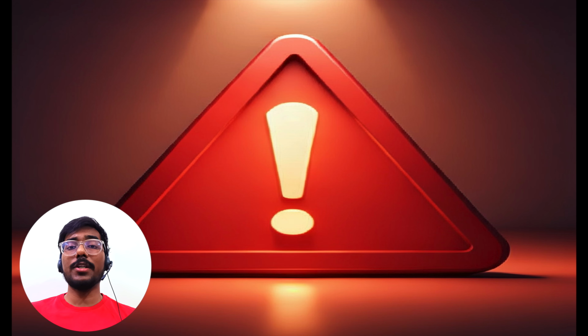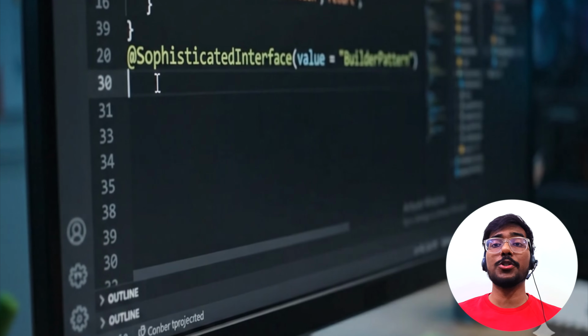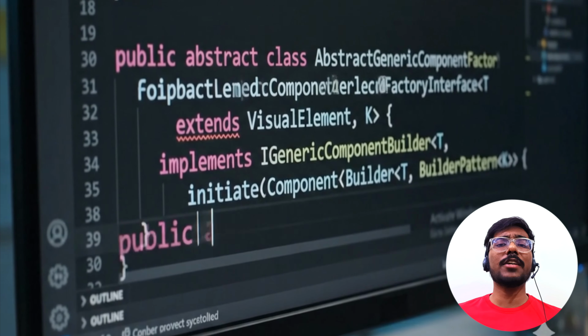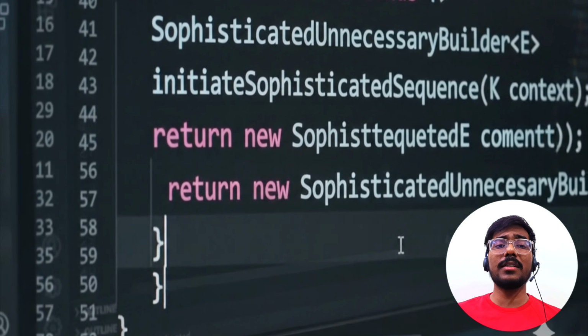Let's start with the ultimate golden rule, that is the KISS. Keep it simple. The biggest danger of modern LLMs is that they absolutely love to show off. If you ask Cursor to implement a simple user validation feature, it won't just write a clean function. It will confidently generate 3 abstract classes, a couple of generic interfaces, a builder pattern, and a factory pattern that you didn't even ask for.